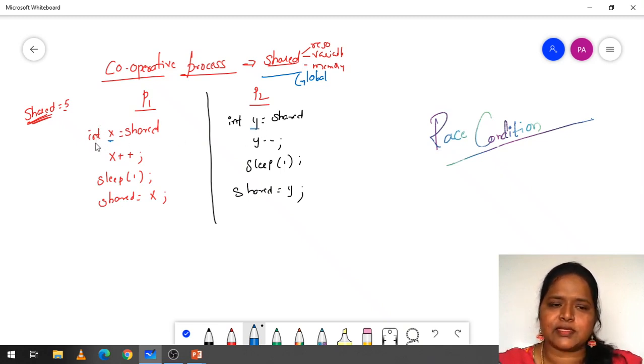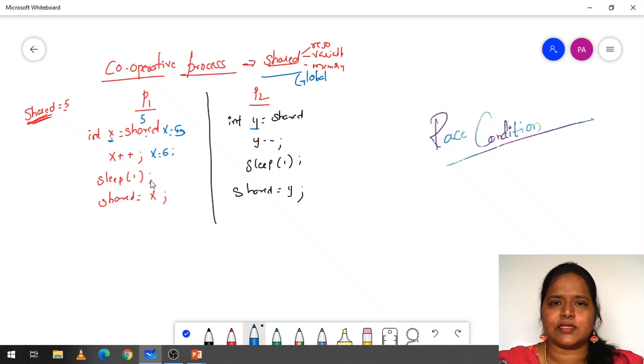Here x is an integer variable in which we are going to store the value of shared. Shared is equal to 5, so now x is going to have the value 5. Here x is equal to 5, fine. Now x plus plus, in the sense x is going to be 6 now, right. Next I have encountered a statement called sleep of 1.